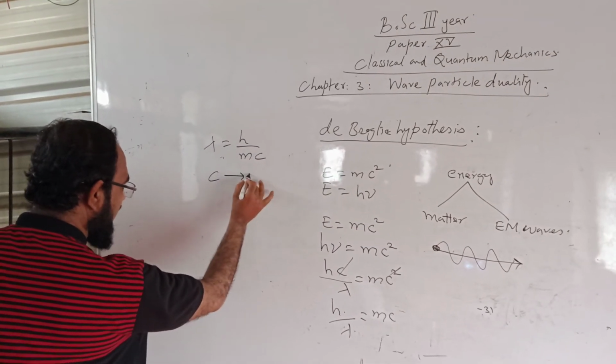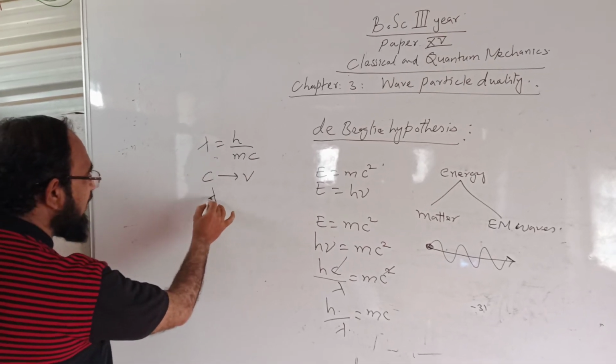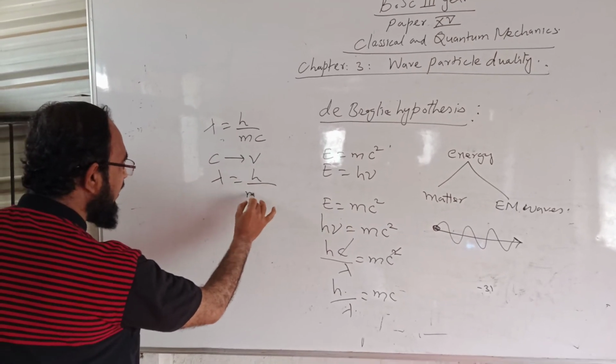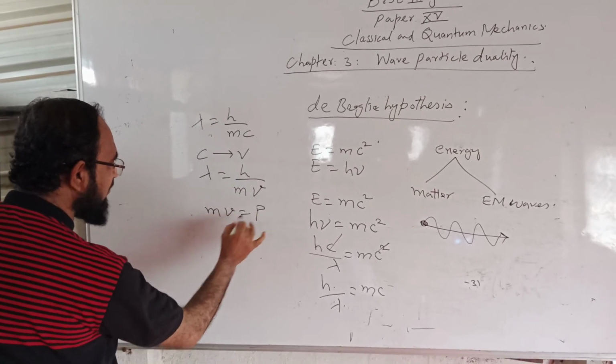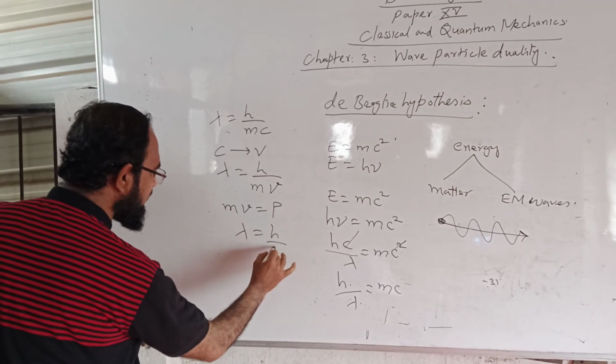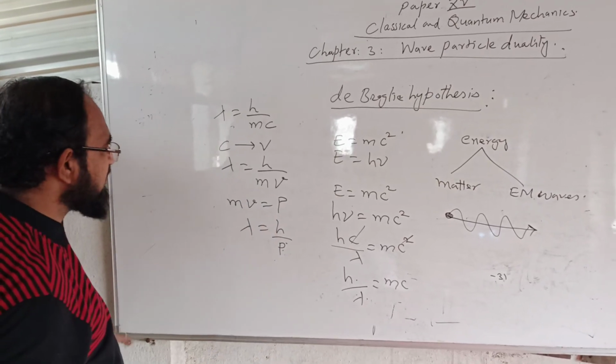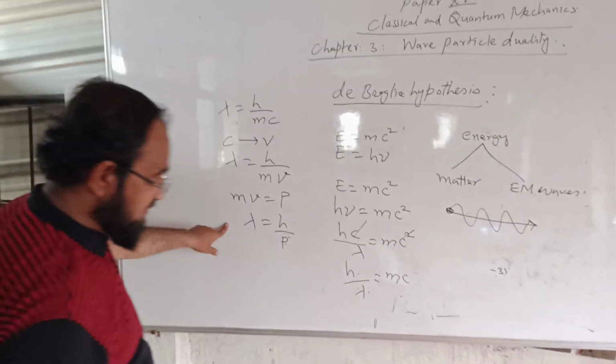C can be replaced by v, therefore lambda will be equal to h upon mv, and we know that mv is the momentum, so lambda equals h upon p. This is known as the de Broglie hypothesis.